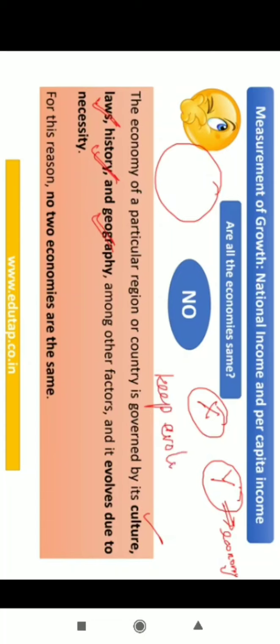Okay, and that is why we cannot say that the economies of all the countries, or in fact all the regions, are the same. For example, if there is a landlocked country, then obviously it would be in need of certain items which are different when you compare it with the countries living in the coastal areas. So accordingly, it will coordinate or frame rules and regulations for it. Now you can see here, the necessity which arose because of the geographical features leads to differences in economies between the countries, right?